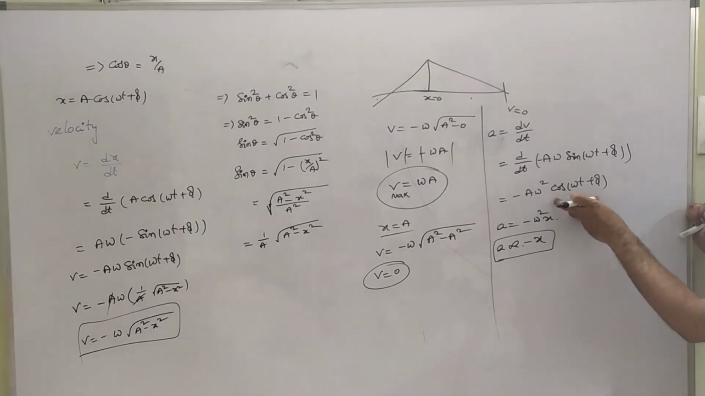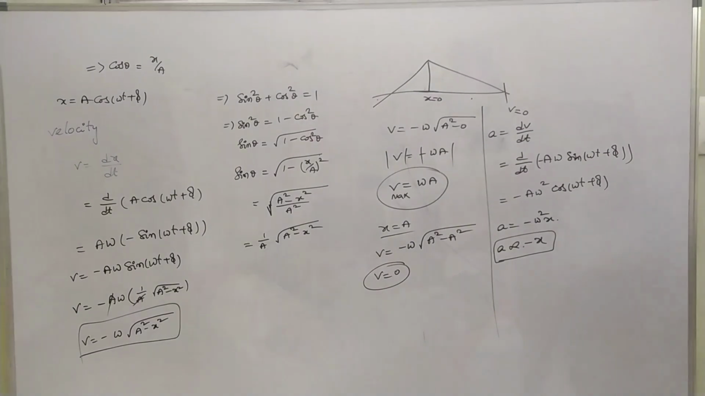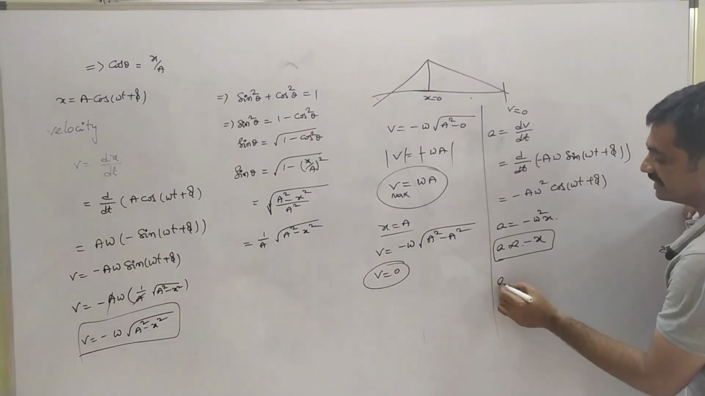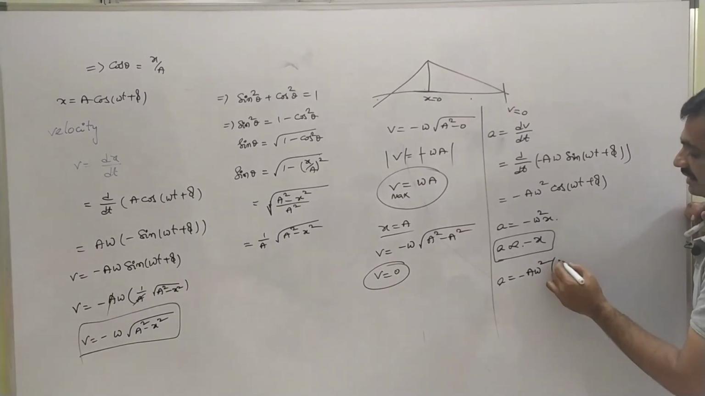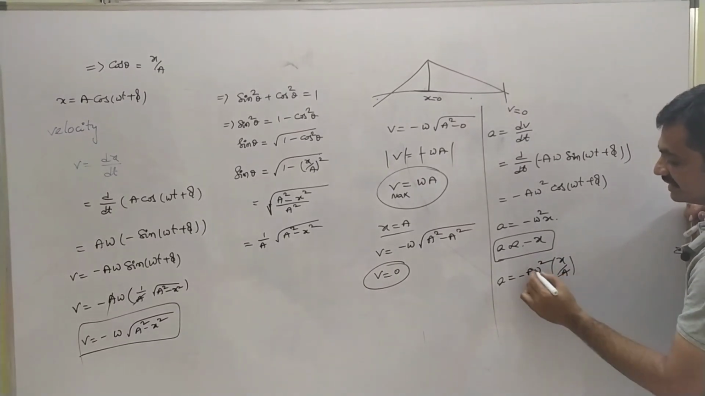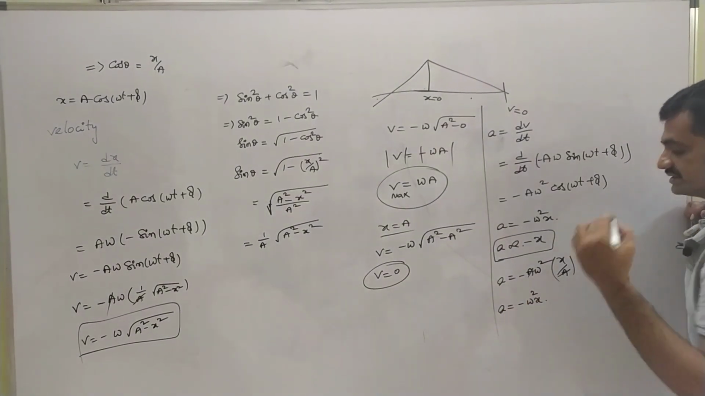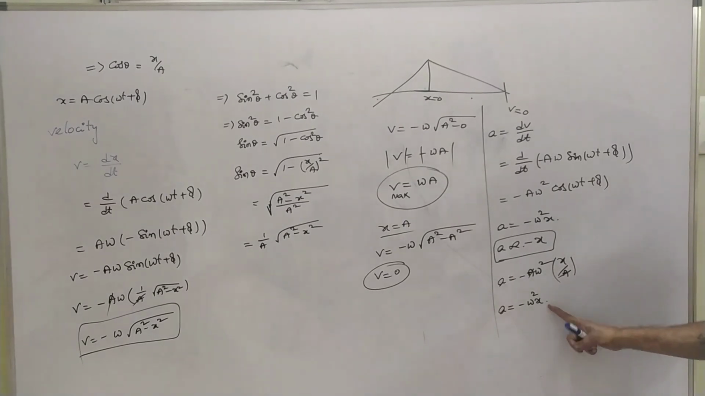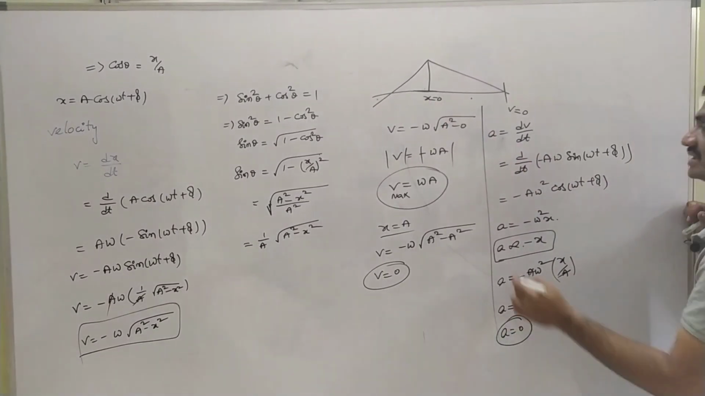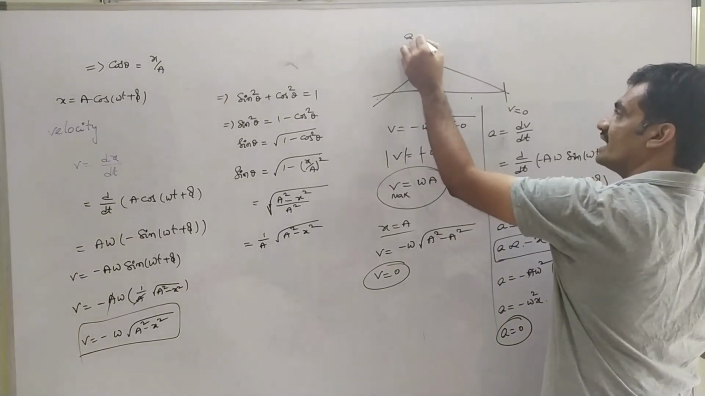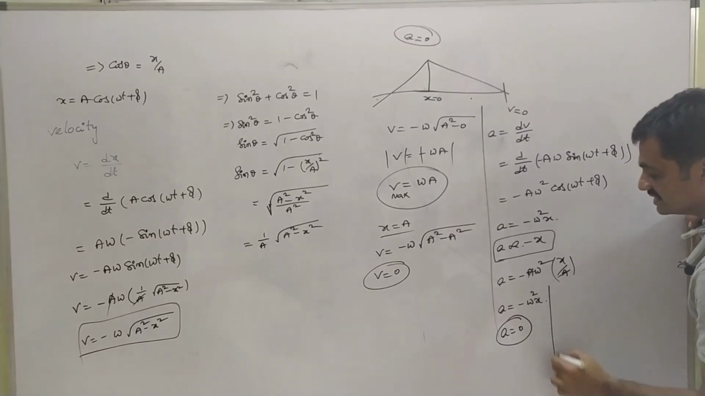Where we know that cosθ = x/a, then acceleration a = −aω²·(x/a). So here a gets cancelled and we have a = −ω²x. At the mean position, as we substitute x = 0, we have acceleration a = 0. Based on that, at the mean position acceleration is 0.